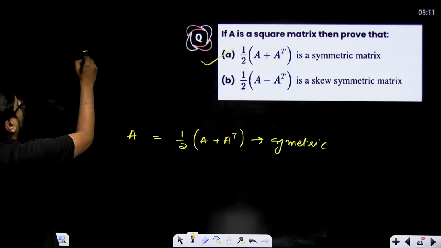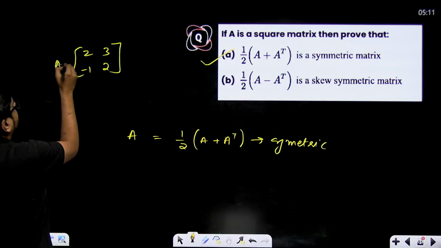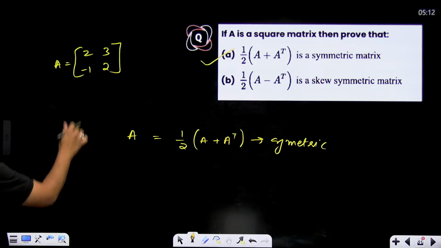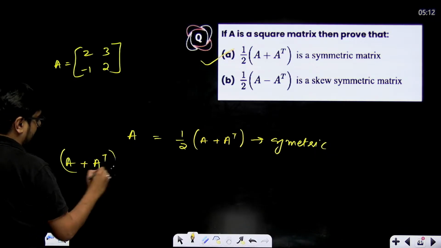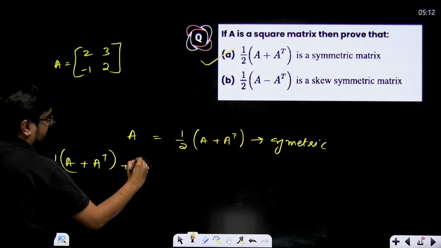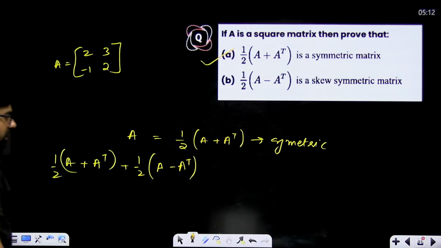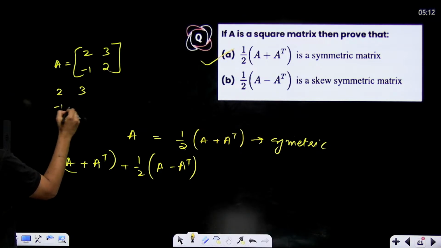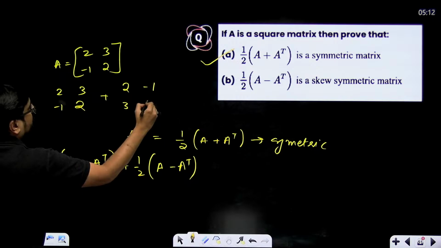Suppose we get 2, 3, minus 1, 2. Suppose this is A. I want to represent this matrix as the sum of a symmetric and a skew symmetric matrix. So I'll take half of A plus A transpose, plus half of A minus A transpose. So A plus A transpose will become 2, 3, minus 1, 2 plus 2, 3, minus 1, 2.